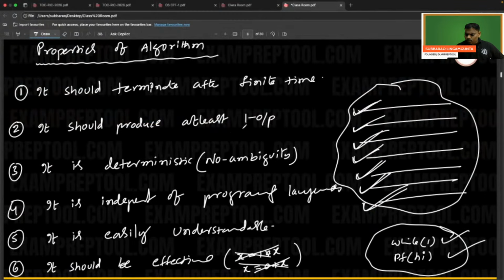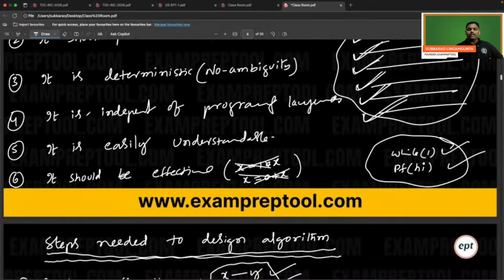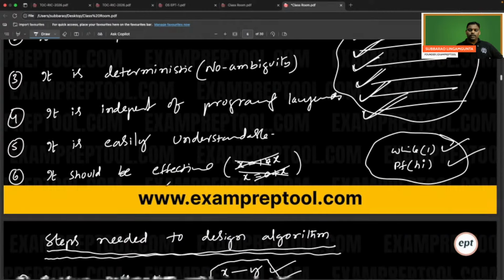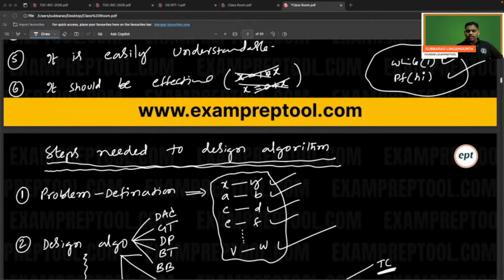At least one output should be produced. It is deterministic in nature. If it is not deterministic, when you test again and again, the outputs keep on changing. That is a serious issue. It is independent of the programming language. It is easily understandable. It should be effective.